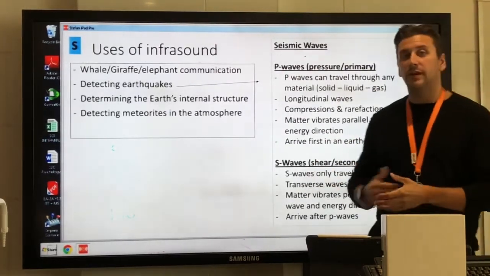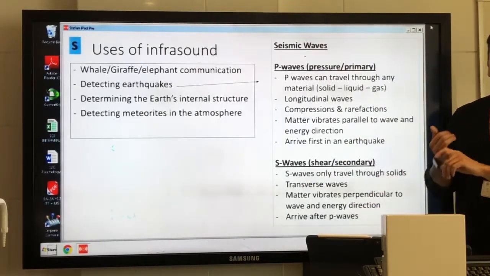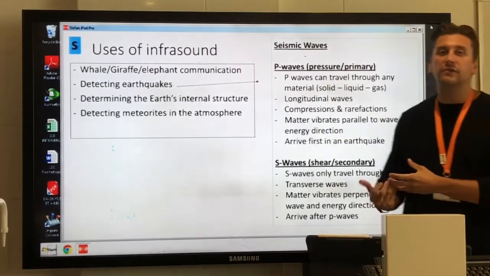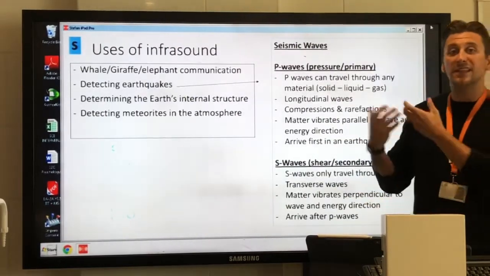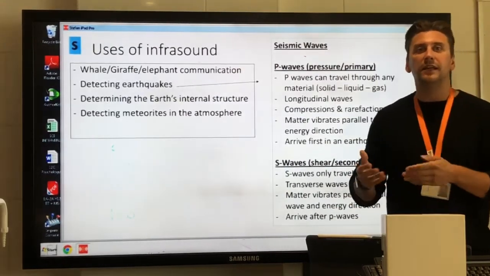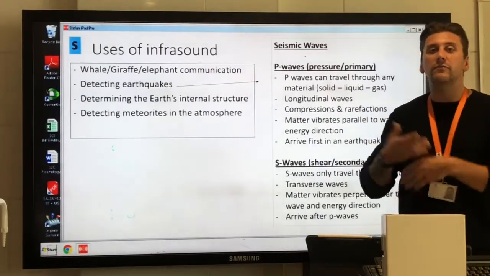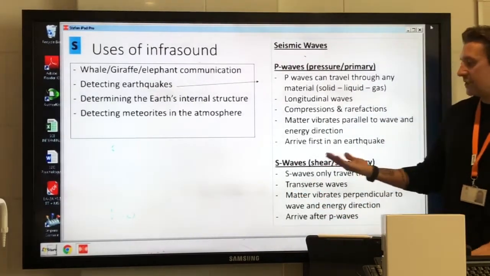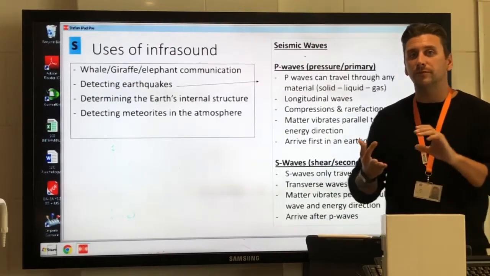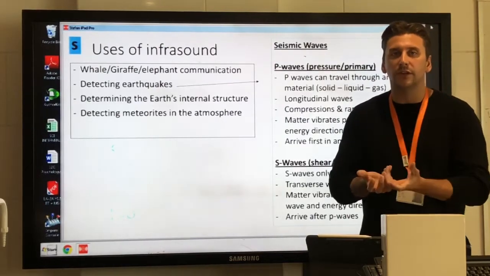Alternatively, the S waves, so the other type of seismic wave, which is known as an S wave, is known as S because it's secondary or shear. And the secondary just refers to the fact that it arrives second because they're slower than the P waves. And the shear actually refers to the fact that the particle oscillation is perpendicular to the direction of the wave, which is a transverse wave. So S waves, secondary or shear, transverse waves, not longitudinal. And finally, S waves can only travel through a solid.